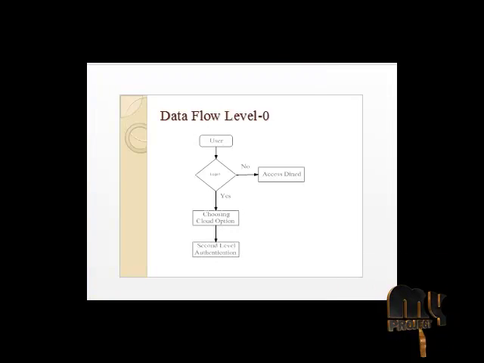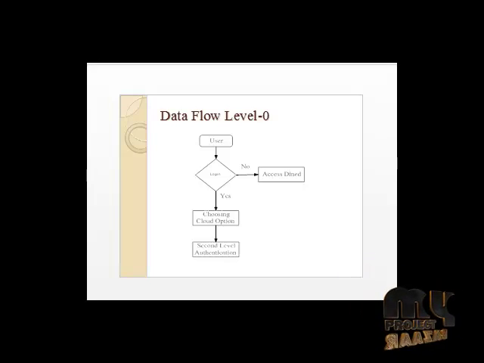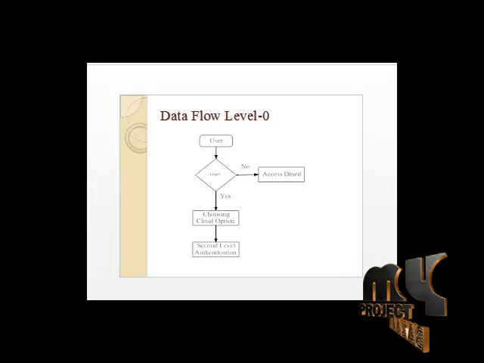In data flow level 0, the user will log in to the cloud. That means if the ID and password are correct, it will log in to the cloud. Otherwise, the access will be denied. And the user will select an option, that means the cloud option, upload or download. The user will choose upload or download, and the user will enter the second level of authentication.